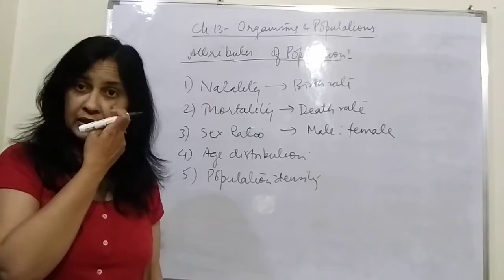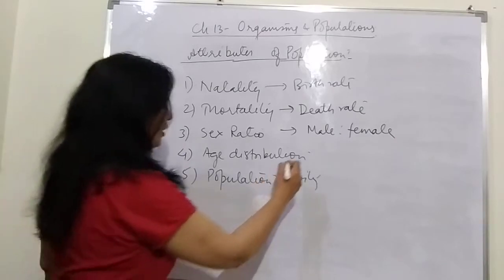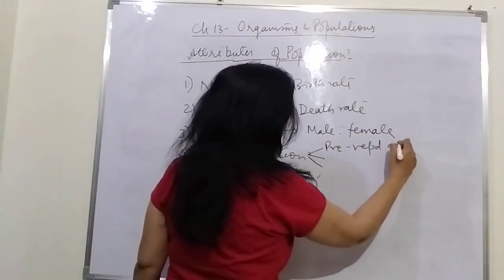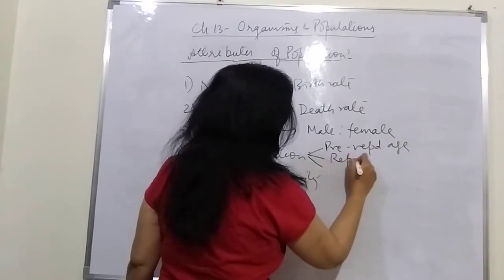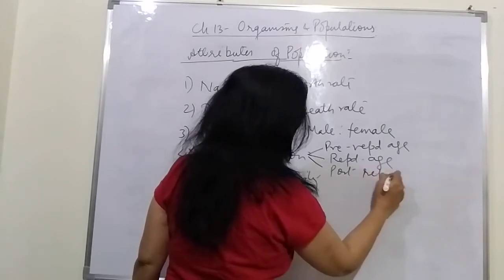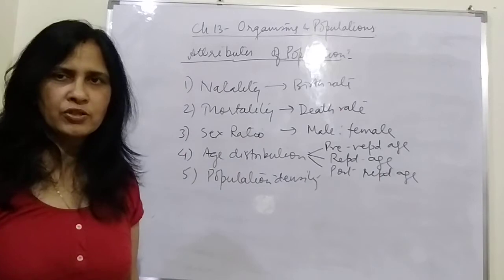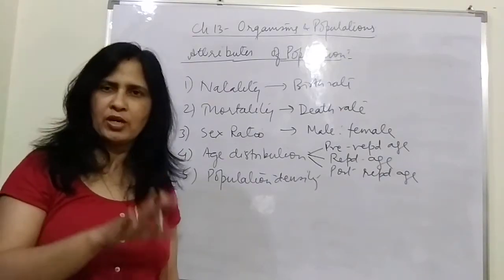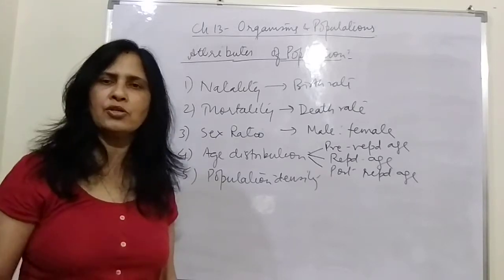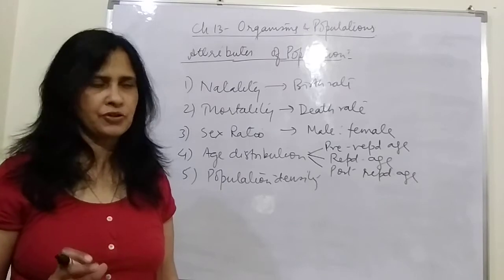So we basically divide the age of human beings into 3 categories: pre-reproductive age, then reproductive age, and then post-reproductive age. Pre-reproductive age includes the children. Reproductive age is the age where the individual has the capability of producing the next generation. Post-reproductive age is after they lose their capability of reproduction.